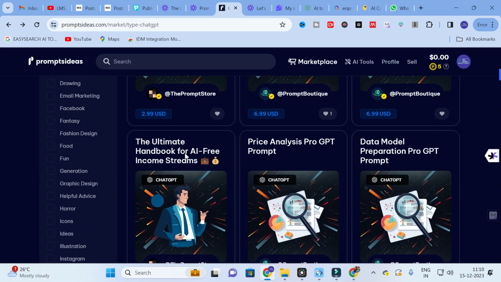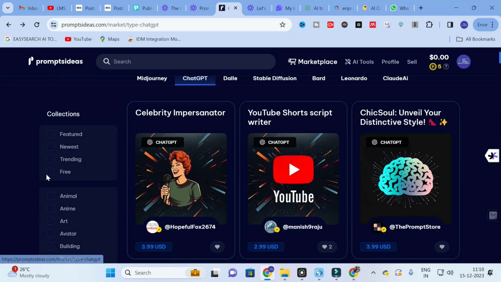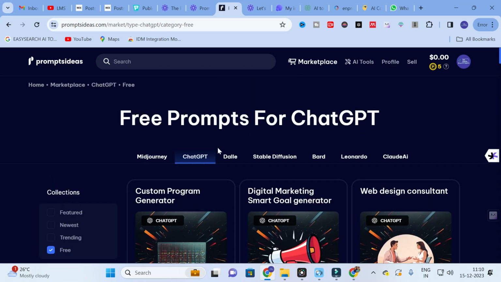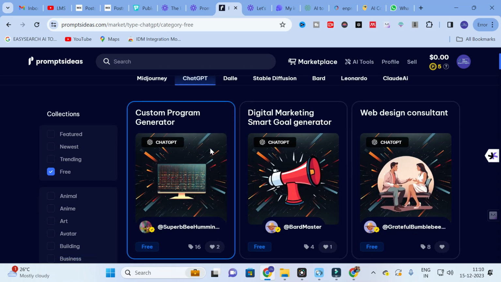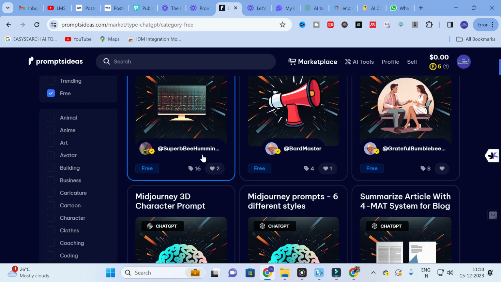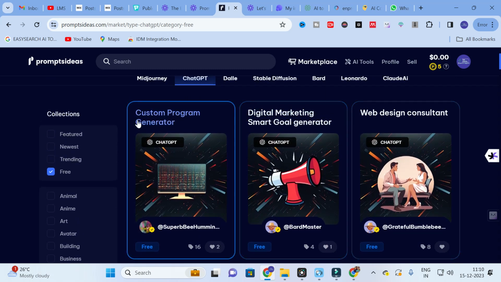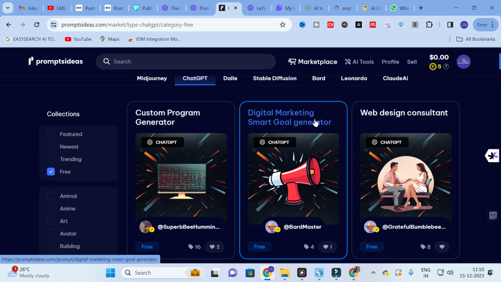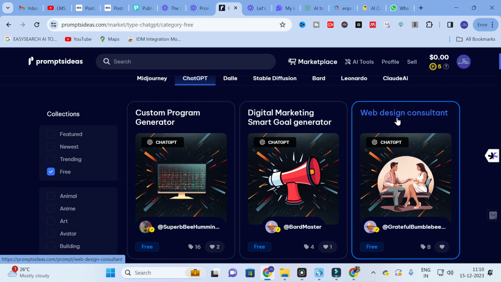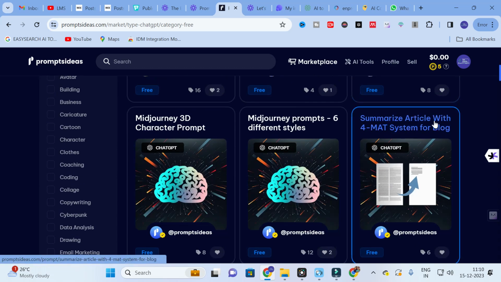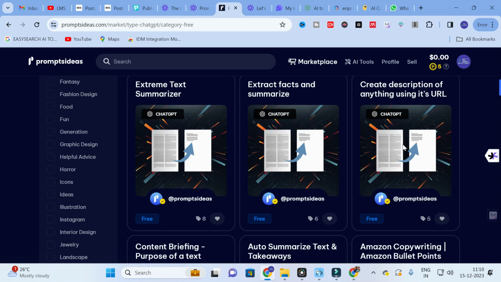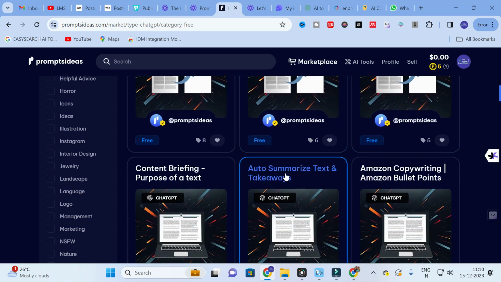In this you can see an option called free. Click on free. These are some of the free prompts, which are not charged. You can copy and paste and use these prompts. Here you can see Custom Program Generator, Digital Marketing, Smart Goal Generator, Web Design Consultant. Summarize Article with Format System for Blog. Next, Auto Summarize and Text Takeaways.